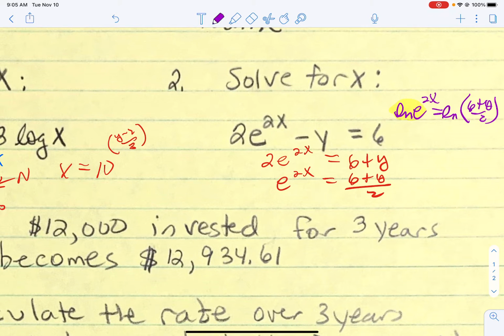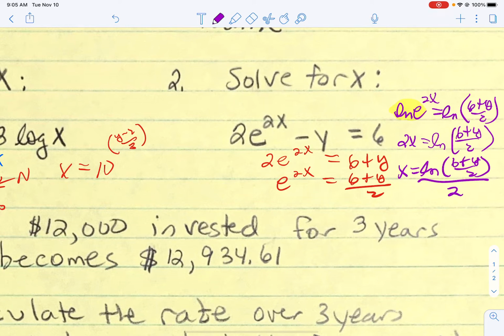So we're just going to get that 2x equals the natural log of that (6 plus y) over 2 fraction. And then divide by 2. So x is the natural log of that yucky fraction, all divided by 2. Now, I don't really know what that is, so just leave it.